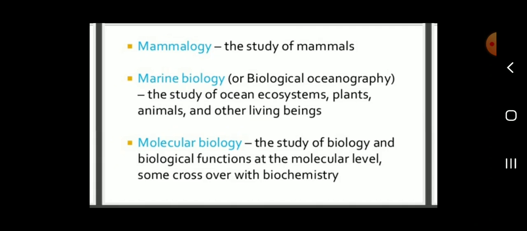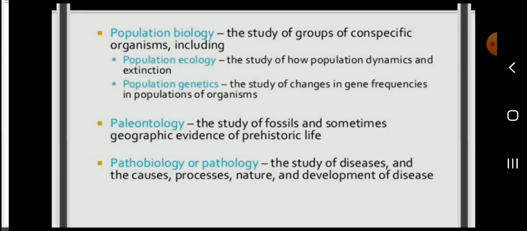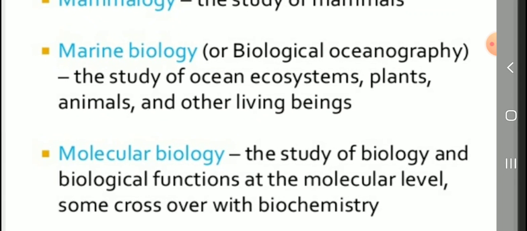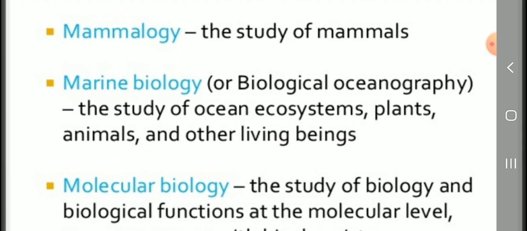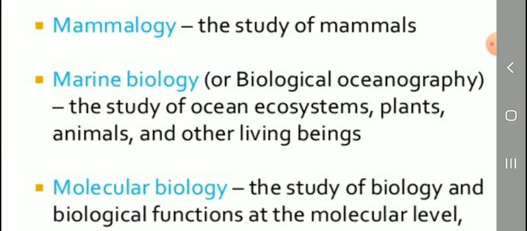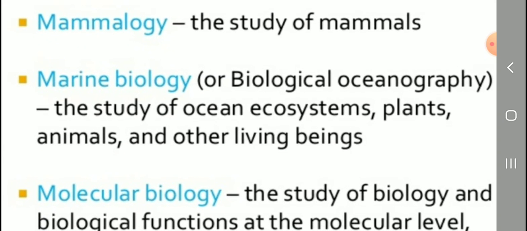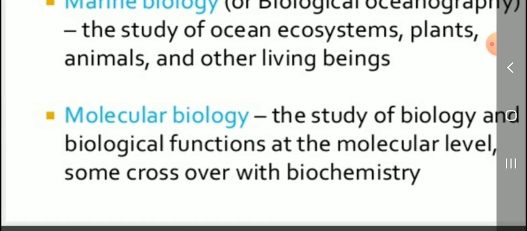Listen. Next, mammalogy. What is meant by mammalogy? The study of mammals. Students, what is an example of mammals? Human beings are also mammals. Okay. Then marine biology. What is meant by marine biology? The ocean or biological oceanography. That is marine biology. The study of ocean ecosystems, plants, animals, and other living beings.